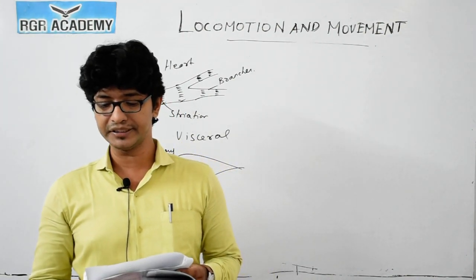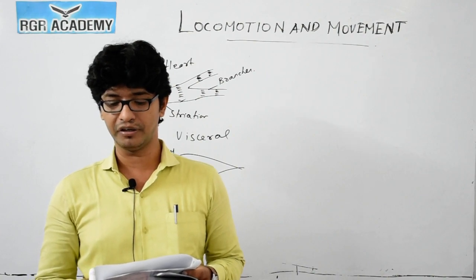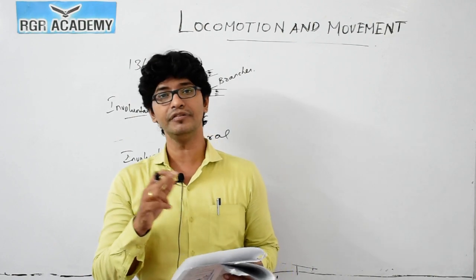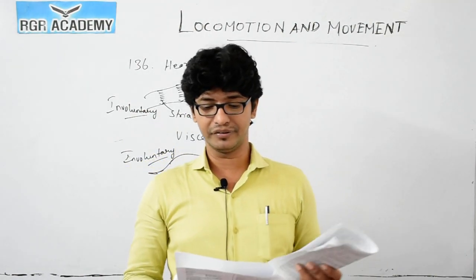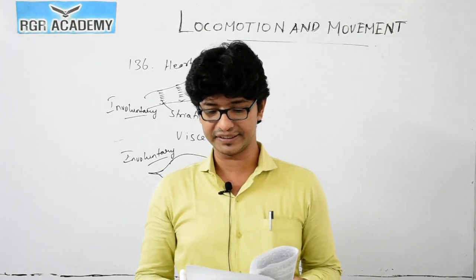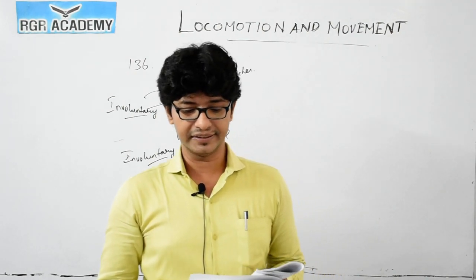137. The striated appearance of myofibril is due to the distribution pattern of, wow, we could see the striation. This is because of the actin and myosin. This is because of the I band and the A band that you could see. Frequently you could see the arrangement, and because of this you could see the striations. So option 1 is the correct answer.